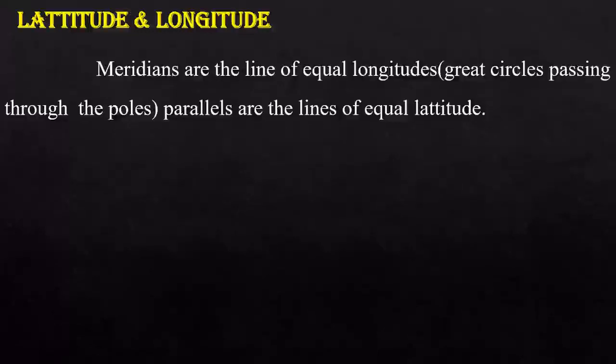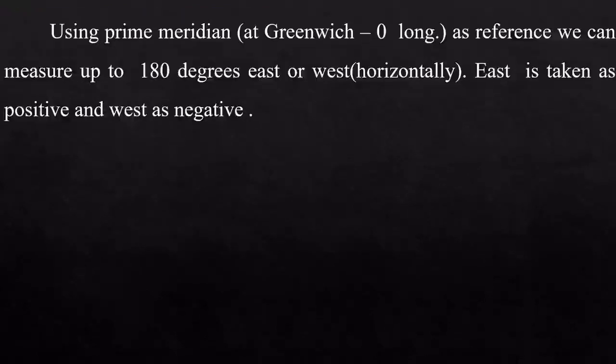Meridians are the lines of equal longitude, that is, great circles passing through the poles. Parallels are the lines of equal latitude.